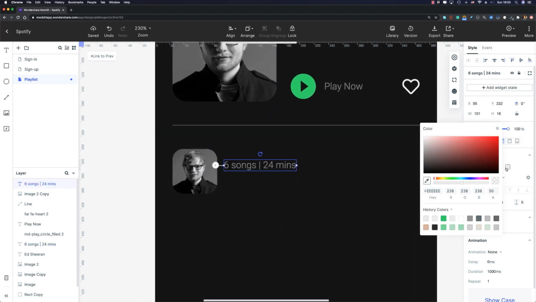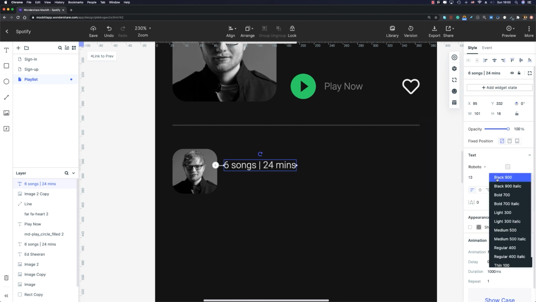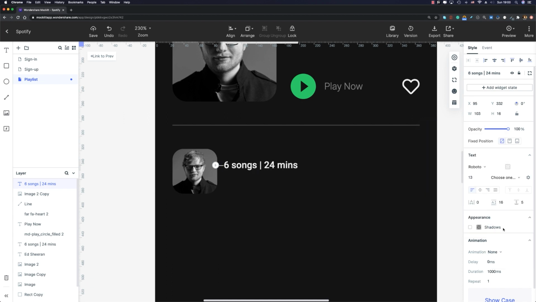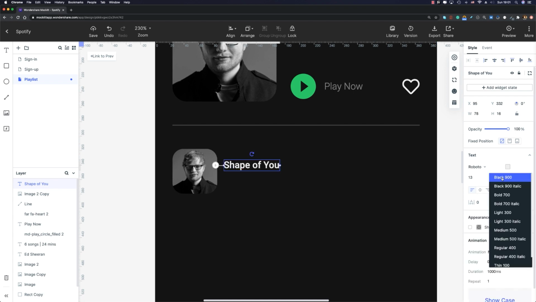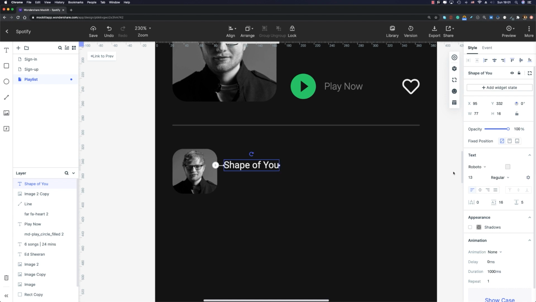All right. First, I'm gonna increase the opacity to 100%. Then I'm gonna change it from light to medium, and the size is gonna be 13 points, okay? So we don't touch it. Let me write the name of song, shape of you, for instance. I think I could change the weight to regular. It would be better, in my opinion. The left padding here is gonna be 16 pixels.